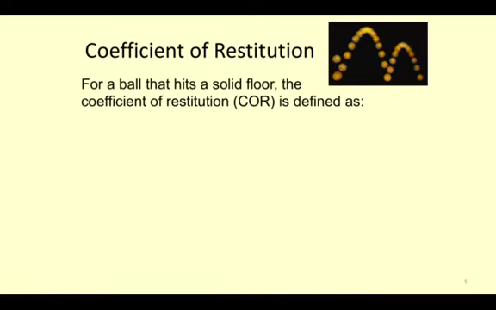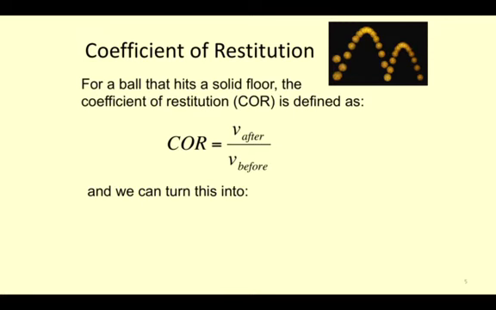If we look at the actual formula for it, it's the velocity after it hits divided by the velocity before it hit. Actually, it's the speed. We should probably do it in speed, otherwise the COR would come out negative every time. Or we can turn this into the height after divided by the height before and take the square root. All right, since I've done the intro, I'm going to stop here for right now.